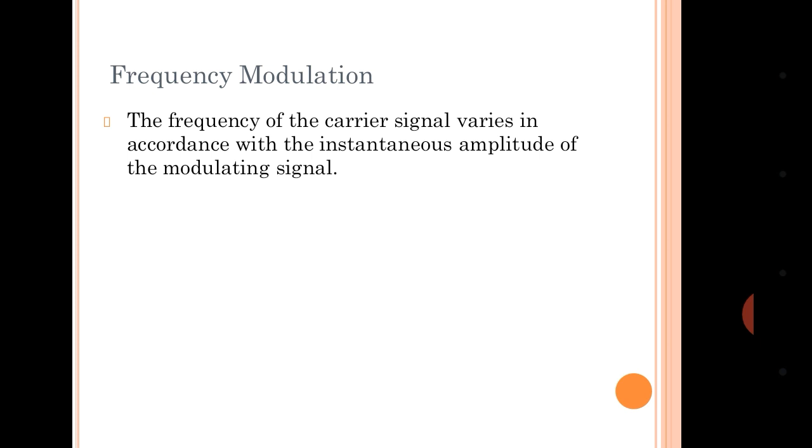Next modulation technique is frequency modulation. As we have discussed, the properties of the carrier signal change with respect to the modulating signal. So in frequency modulation, the frequency of the carrier signal is changing. Let us observe the second diagram.